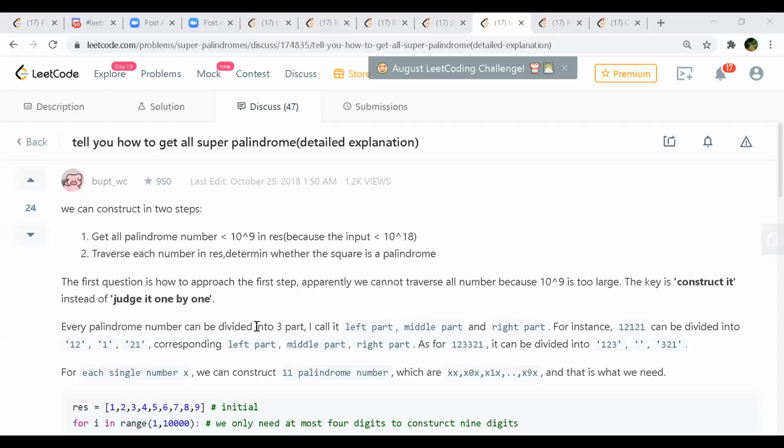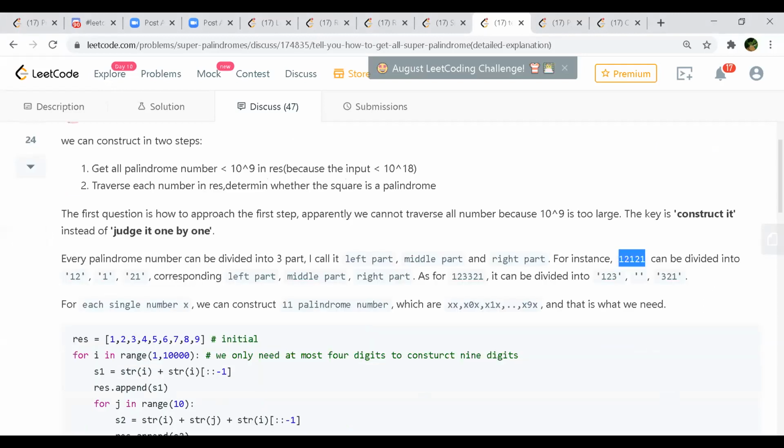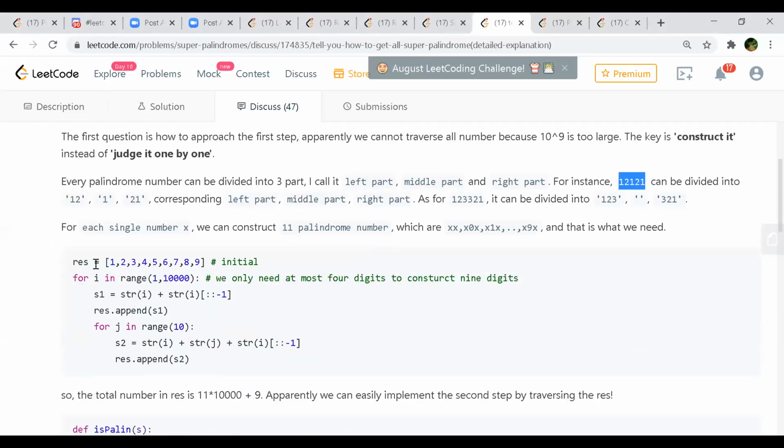So what they are doing, every palindrome will have three parts, right? The left part, the right part, and the middle part. So let's say this is a palindrome, 1-2-1, 2-1, and 1 will be the middle part for this. The middle part will always vary from 1 to 9, so they are taking the numbers from this range and forming the palindrome, taking that number, reversing it and appending both of them.